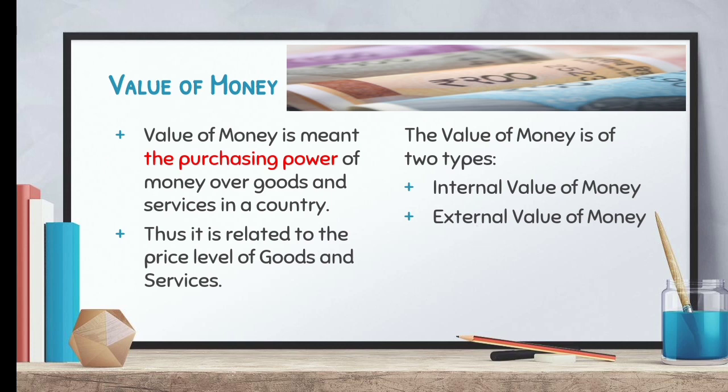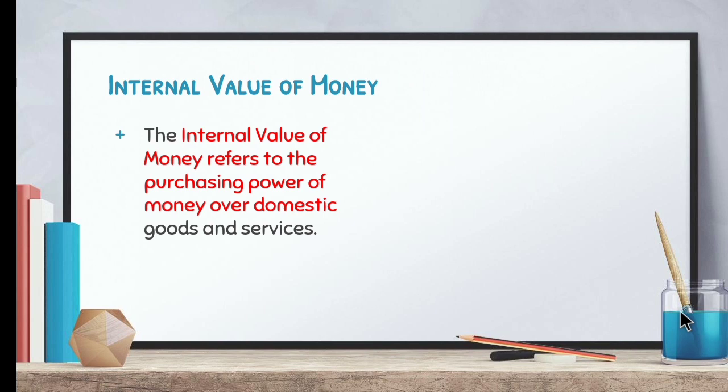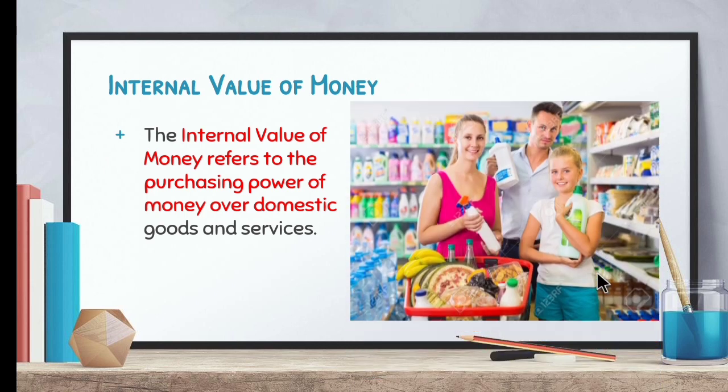So, the price level of the product and the value of money are interrelated to each other. Now let's see the internal value of money. Internal, from the name itself we can get, means purchasing over domestic goods and services. Domestic means within the country. So purchasing over domestic goods and services means purchasing within the country. That comes under the internal value of money.